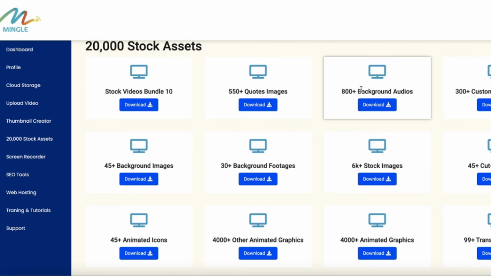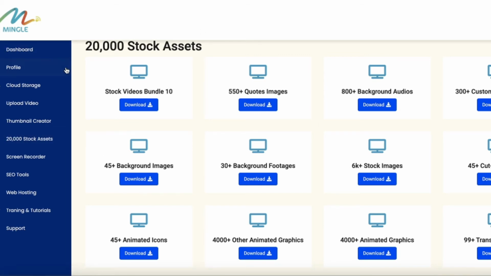Day by day I Google and search on YouTube for background audio so that I can use it on my videos. Okay, so this is quite interesting, and you can also go for only the single module.